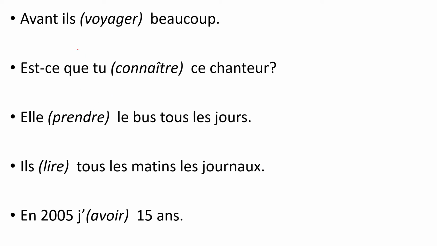Let's go to the next section, the next set of questions. Voyager has to be put into the nous form for ils. Now please remember, GER verb in the nous form present tense should ring a bell. Okay, you have to retain the E. It is nous voyageons. Okay, this E is important because it retains that J-ish sound of the je, right? You say voyageons, not voyagons, right? The J sound has to be retained, so you have to keep this E as well. Now remember, you are only cancelling ONS, so the E remains in the root.